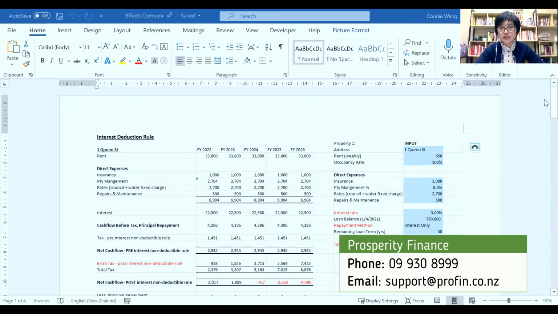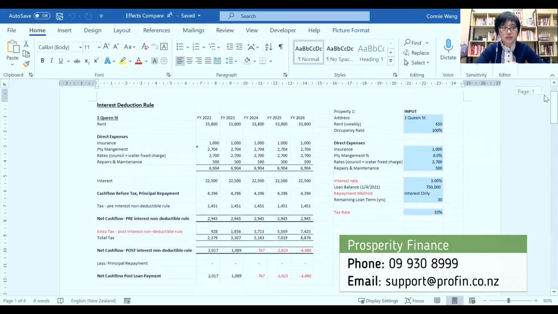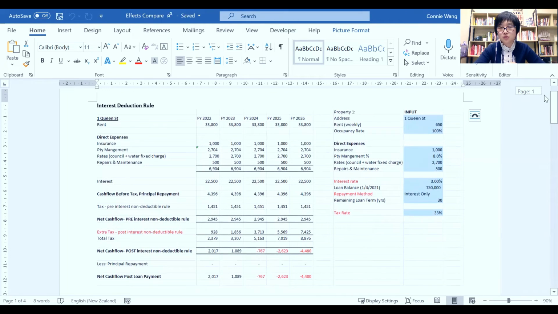Just to give you a quick summary so you can see the difference, I took some screenshots just before this video so that I don't have to change all the time. The first factor is the interest deduction rule change.